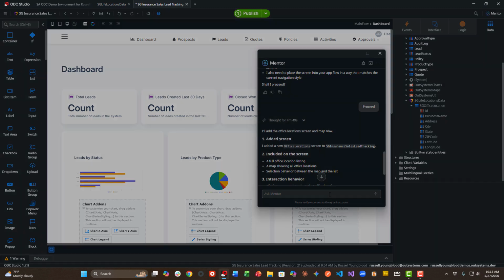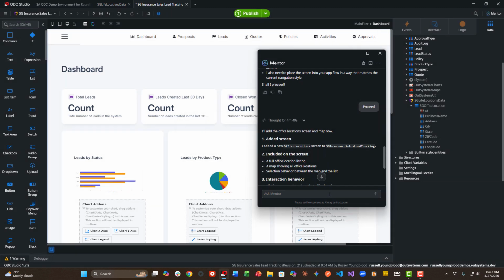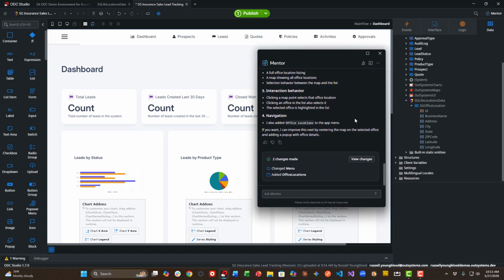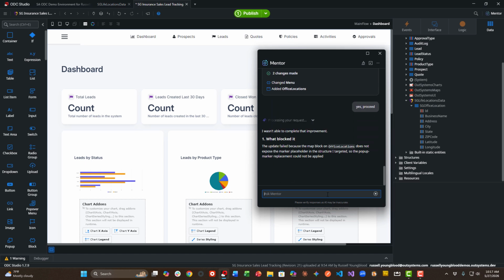So that's just going to take a few seconds. It builds out the screen for me and adds all of the assets to that screen that I need. And it even brings back a suggestion telling me that it can center up the map and then add a pop-up with the different office details. So that sounds pretty good to me. I'll go ahead and tell it to proceed.